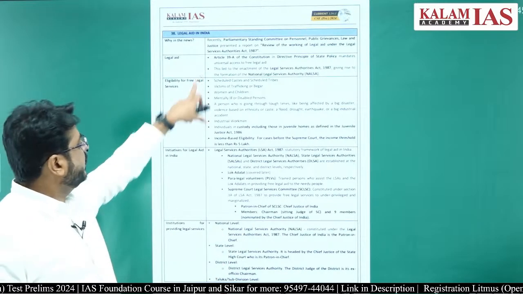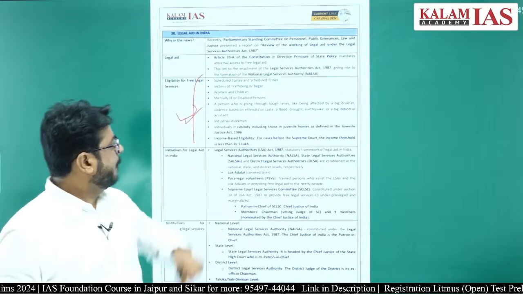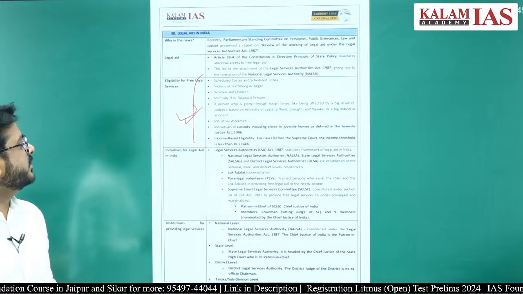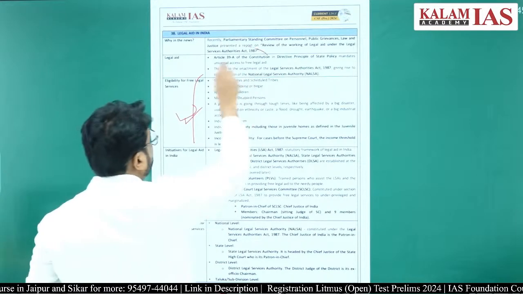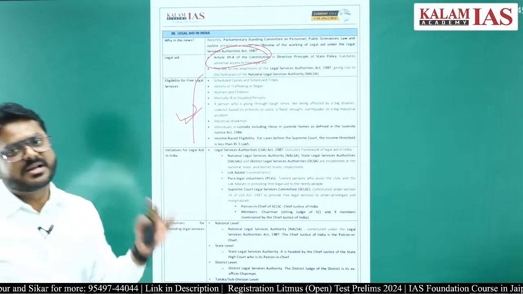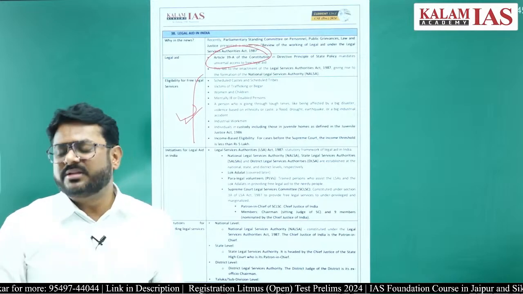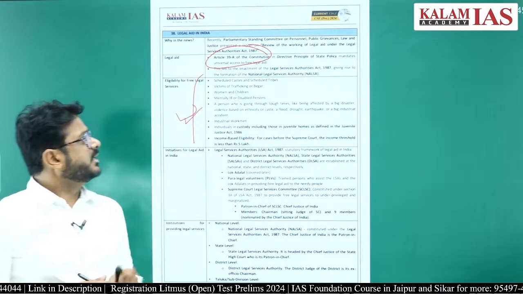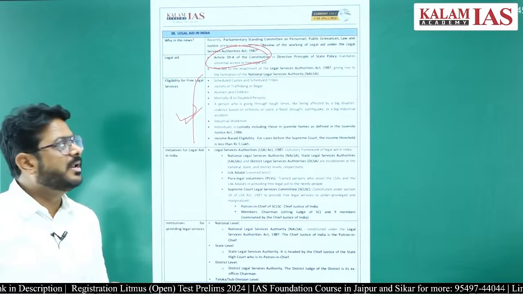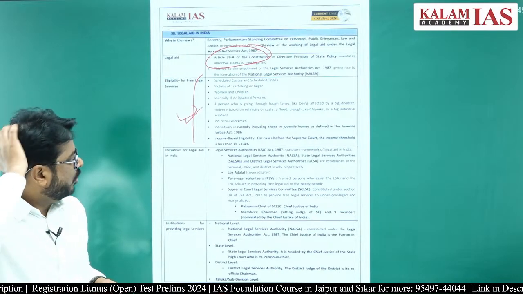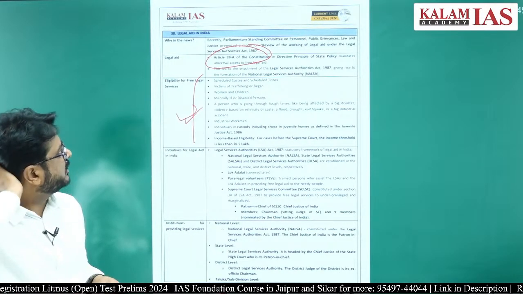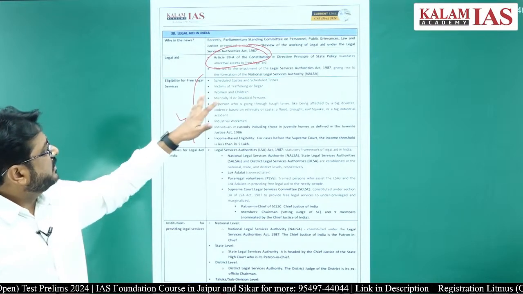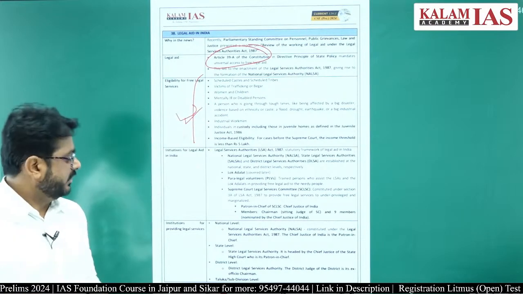Who are eligible for this? Please have a read on this, because UPSC has already asked a question regarding this. Constitutional backing is there, Article 39A of the Constitution of India, which is a directive principle of state policy. Using that directive principle, it is the responsibility of the state to provide free legal aid to the poor. So on the basis of this only, this legal aid is being provided. Please read who are eligible for this.